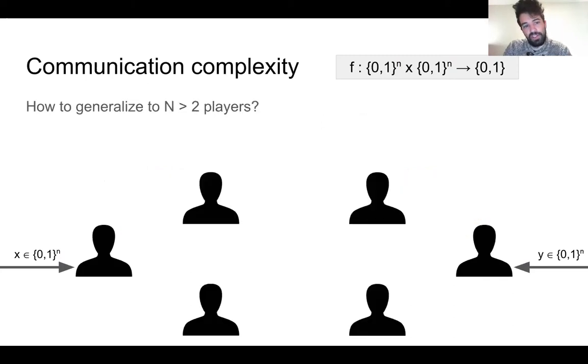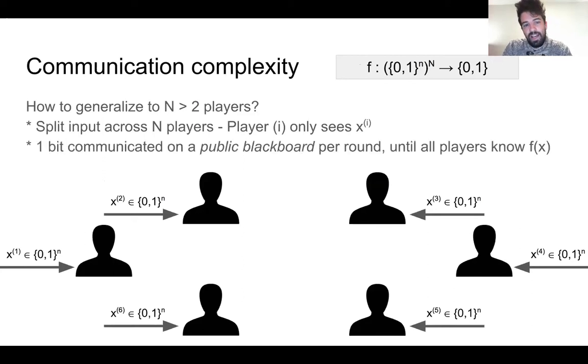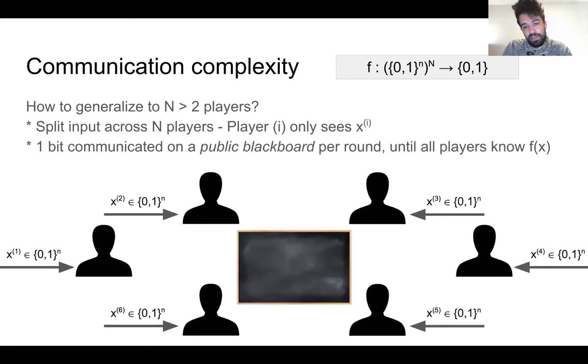So a natural question is, how can we generalize this model to more than 2 players? Well, perhaps the most natural thing to do is simply split the input evenly across all the players, and each player is holding an input, and they can only see what's in their hand. And again, they will be communicating 1 bit per round, but this time it will be written on a public blackboard that everyone can see. So the communication might look something like this.